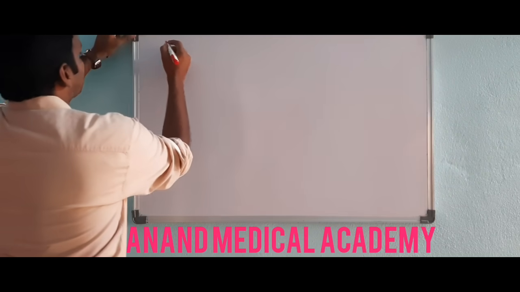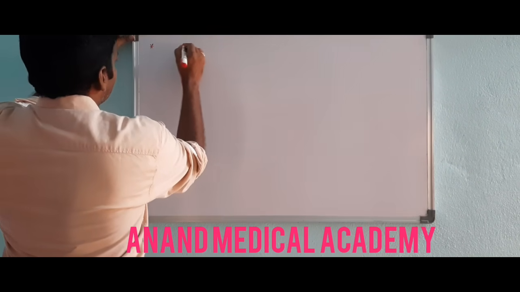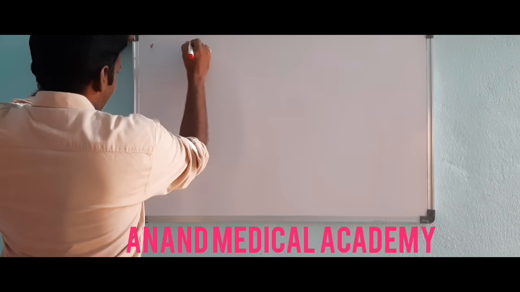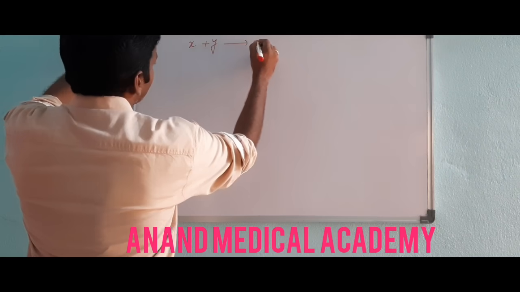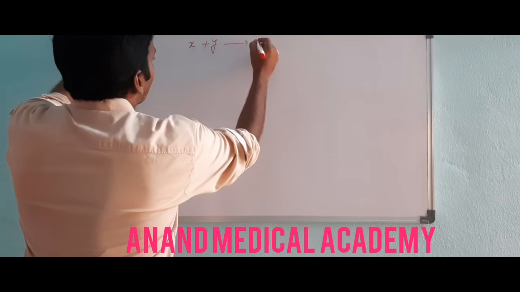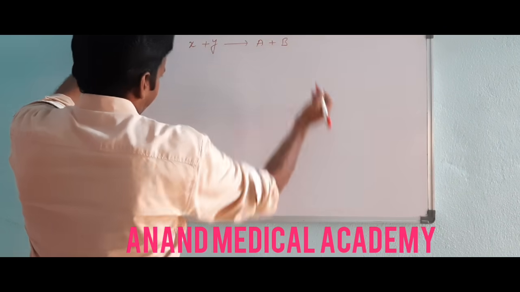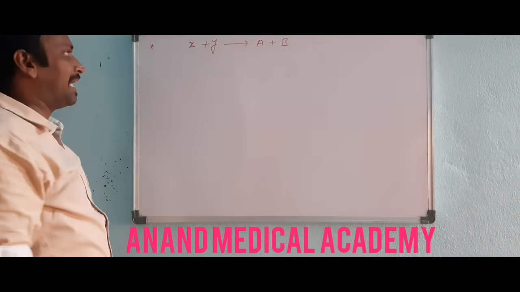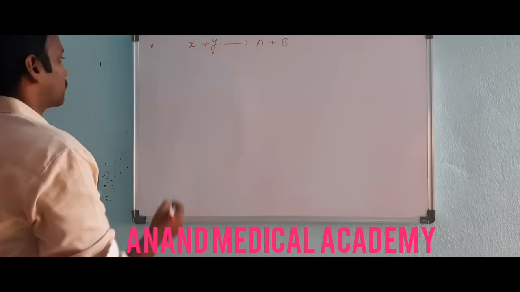Suppose this is the reaction, a normal reaction: X plus Y gives rise to A and B. X and Y are the reactants and A and B are the products.